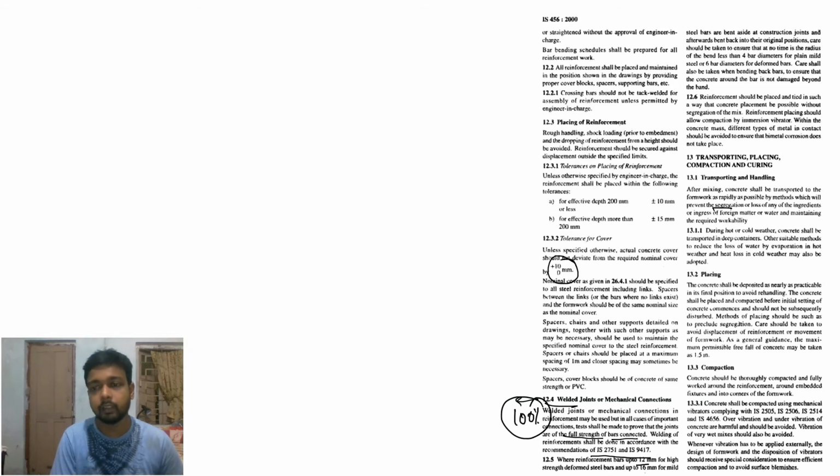Placing, that last line is very important. As general guidance, the maximum permissible free fall of concrete is 1.5 meters for ready-mix concrete. I saw last time it is 2.5, 2.4 meter, plus normal hand mixing is 1.5 meter.